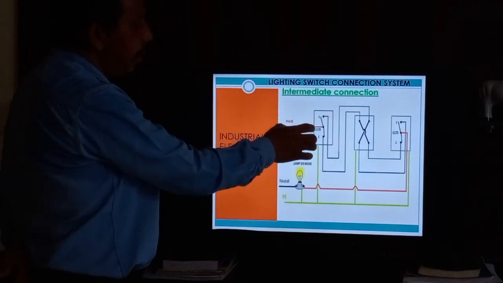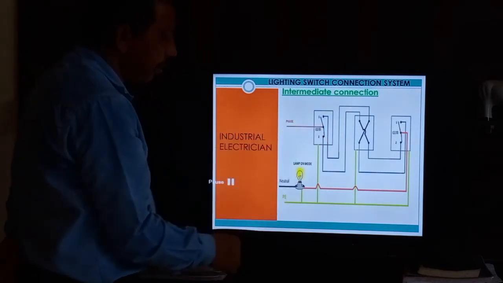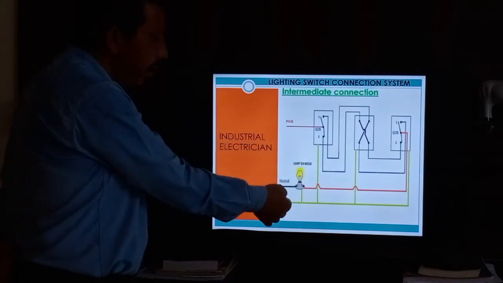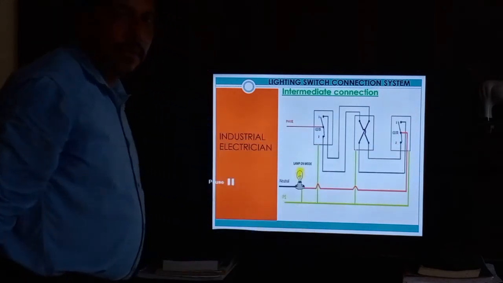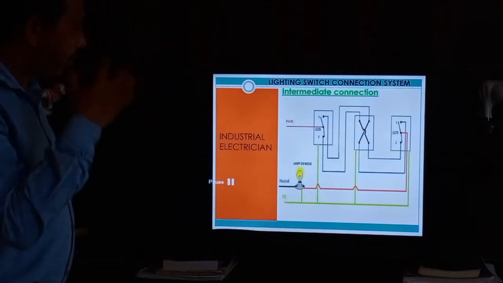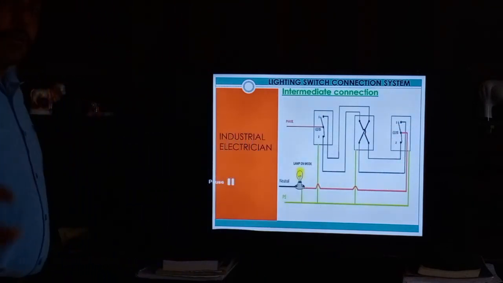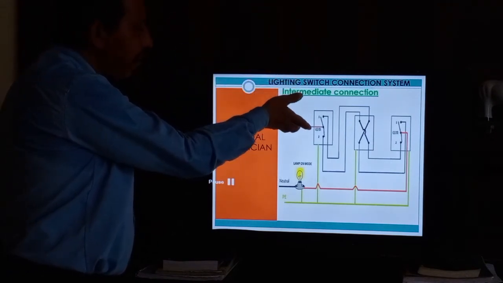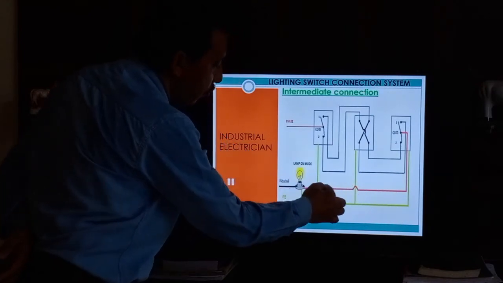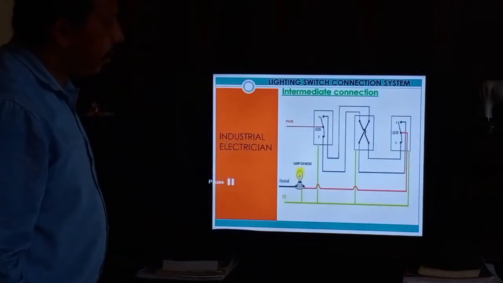Okay. So here the phase from the DB is coming to the common of the first two-way switch, and the neutral goes directly to the lamp. All the earthing goes to earthing: the 3 switches all go to earthing, and the device also goes to earthing. And next, the wire from this light's off side goes to the other two-way switch. The first two-way switch receives the power supply from the DB, and from the last two-way switch the wire goes to the lamp, and one phase wire is direct at the last two-way switch.